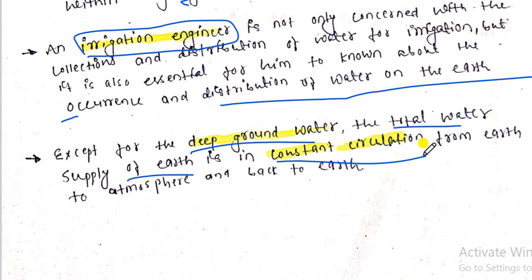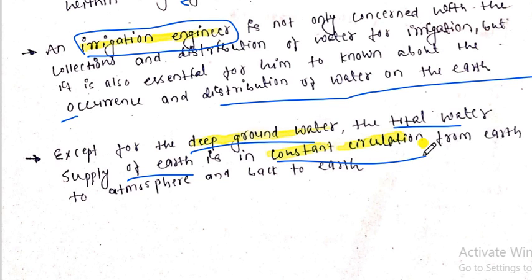Here the constant circulation means it can circulate to the atmosphere and again a formation of cycle takes place, right? मीन्स एक क्या होगा साइकिल मीन्स एटमोसफेयर में जाएगा, ठीक है? फिर प्रिसिपिटेशन का फॉर्म में ऑन द अर्थ सरफेस पे आएगा, जो एक साइकिल बनेगा ना वो क्या होगा उसको क्या बोलता है कंस्टेंट सर्कुलेशन फ्रॉम द अर्थ सरफेस टू द एटमोसफेयर एंड बैक टू द अर्थ, राइट? It forms a cycle and this cycle is valid for total waters except the groundwater, because in the groundwater there